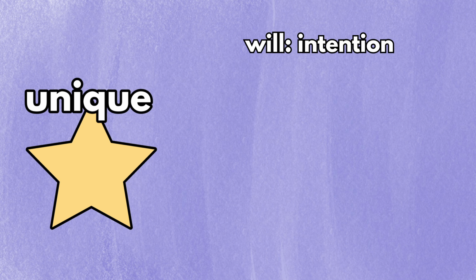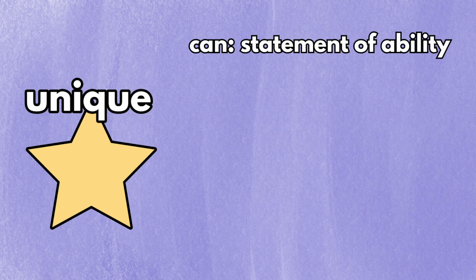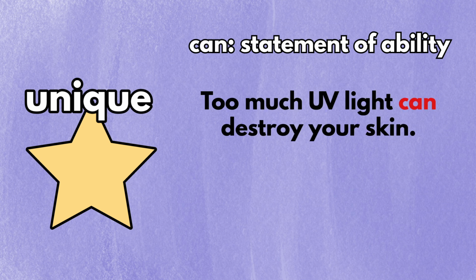Firstly, the word will can refer to someone's intention, as in, I will overcome this problem and I will become successful. Secondly, the word can be a statement of ability. When you want to tell people that something is possible, but you don't want to think too much about the degree of possibility, just use the word can, as in, too much UV light can destroy your skin.